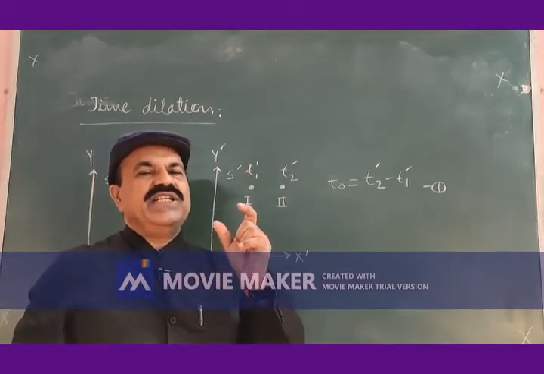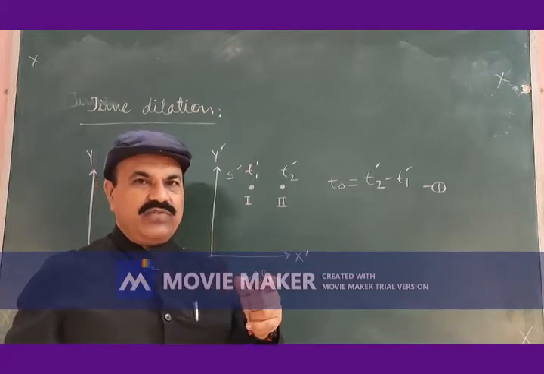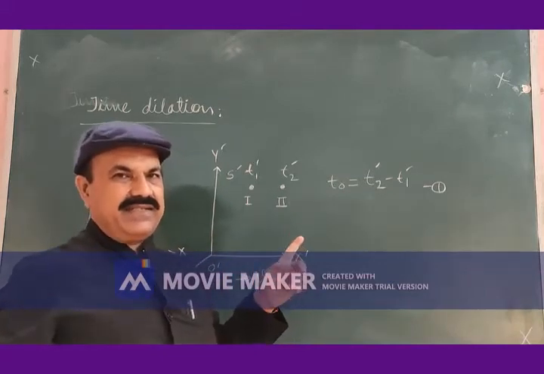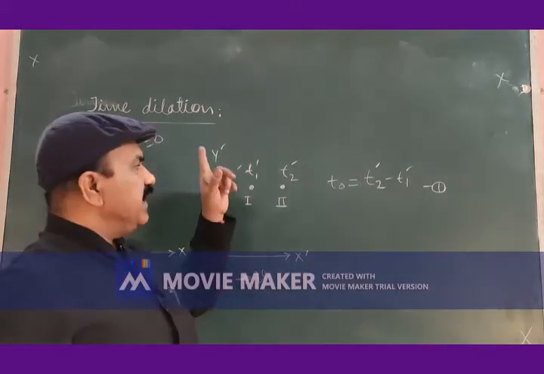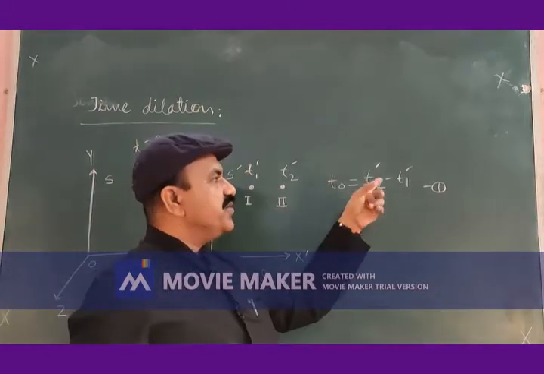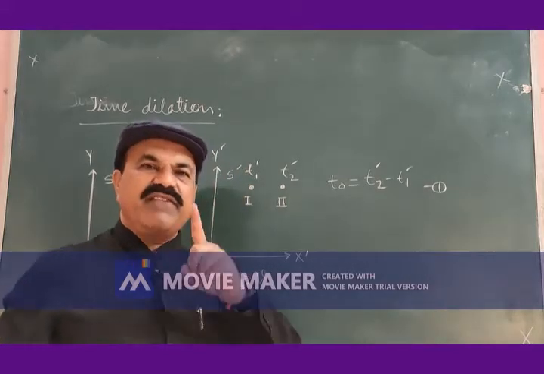The time interval between firing of two shots by the gunman as noted by observer O prime in the frame of reference S prime is T0 is equal to T2 prime minus T1 prime, equation number 1.